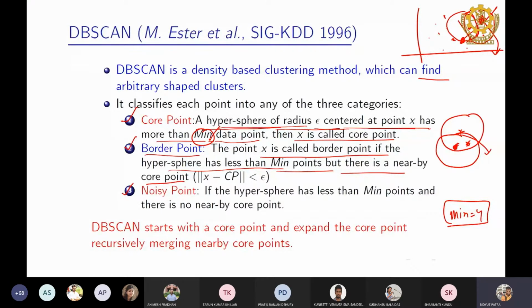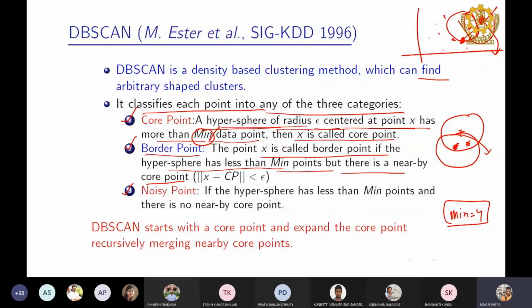The concept is clear. So for each point we'll identify its class, whether it is a core point, border point, or noisy point. So don't mix it with the class label in classification. So we classify each point into any one of the 3 categories. So we define these 3 categories.